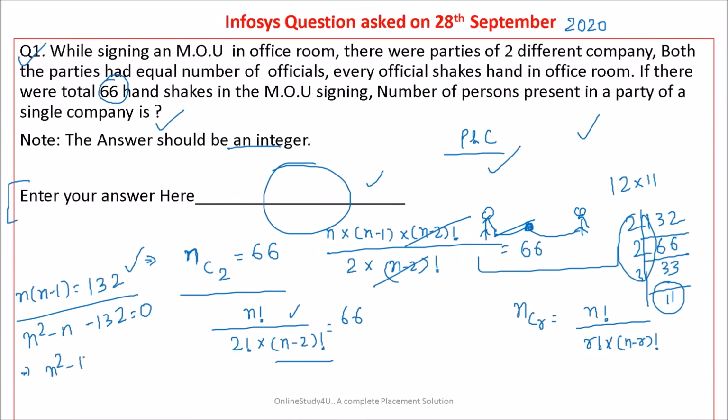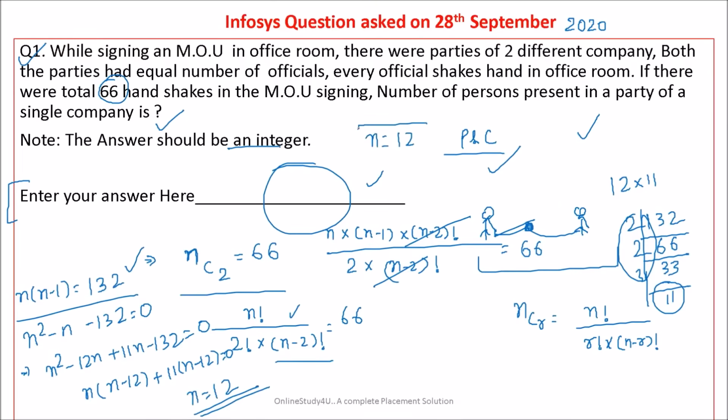So n square minus 12n plus 11n minus 132 equals 0. Taking n common, n into (n minus 12) plus 11 into (n minus 12) equals 0. So n will be equal to 12. That means the total number of persons in the companies is 12. Now they are asking the number of persons present in a party of a single company. The total is 12 and there are equal numbers of officials, so your answer will be 6.